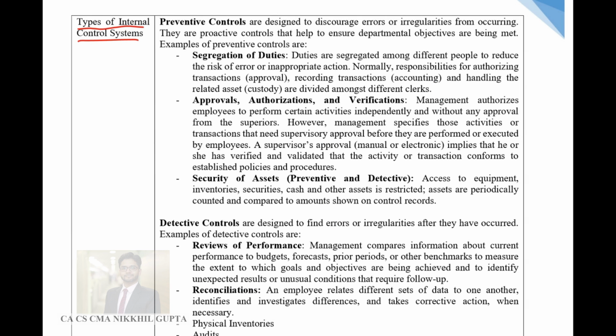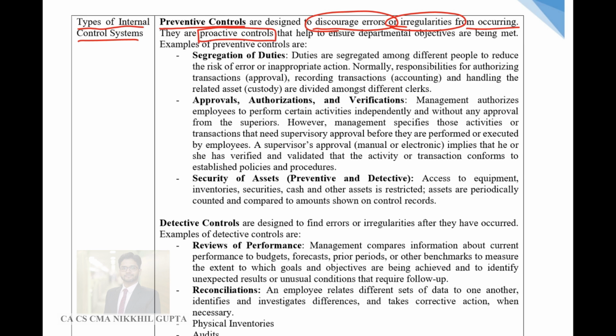So the first type of control is preventive controls. These are the controls which are designed to discourage errors and irregularities from occurring. So they prevent the mistakes from happening, and they prevent any kind of errors and frauds from creeping into the organization, transactions and financial statements. They are proactive controls. Proactive means before the incidents happen,